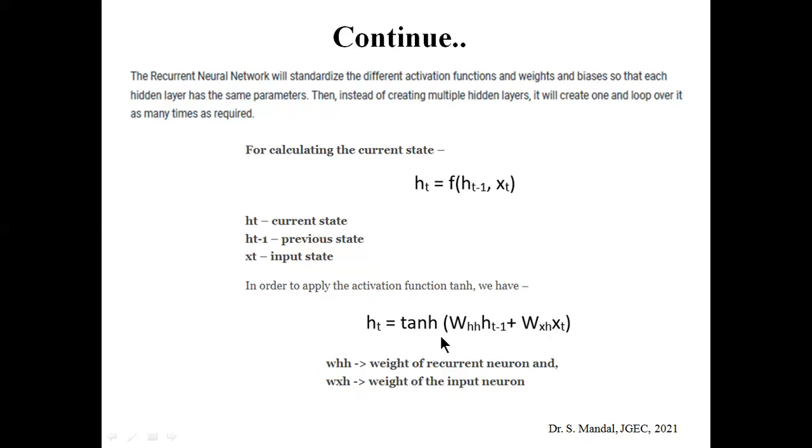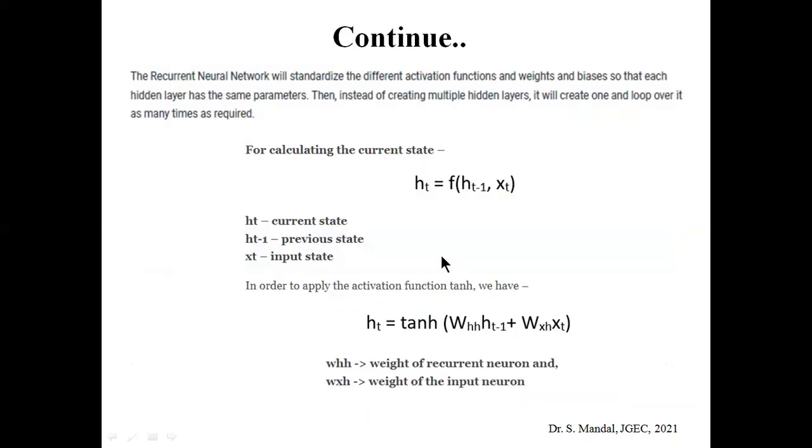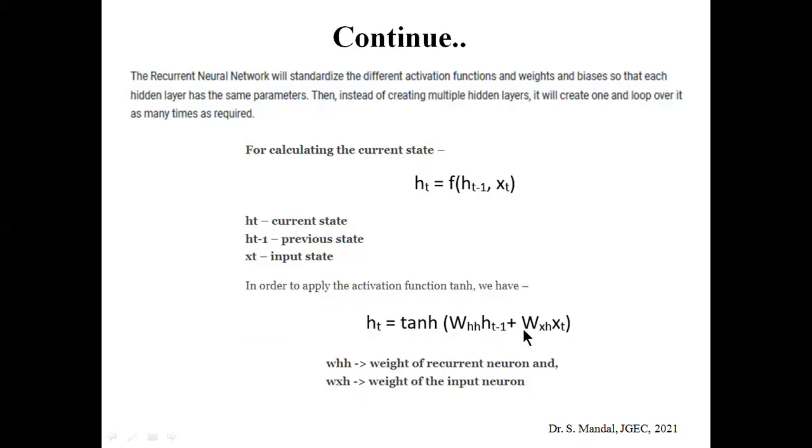So what is Whh? Whh is the weight of the recurrent neuron, and Wxh is the weight of the input neuron. So you can see, consider this part, there is a weight associated with it. So xt into Wxh, this one is the Wxh. And another input coming to the ht is ht minus 1, so ht minus 1 into Whh. So Whh into ht minus 1 plus Wxh into xt.